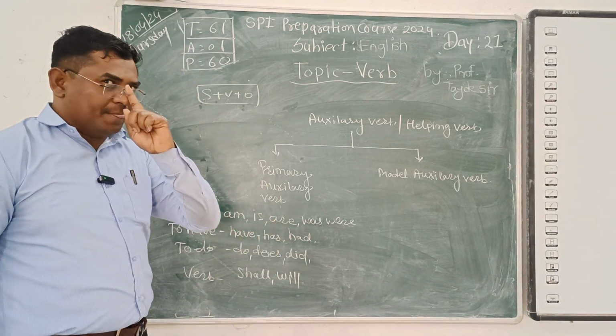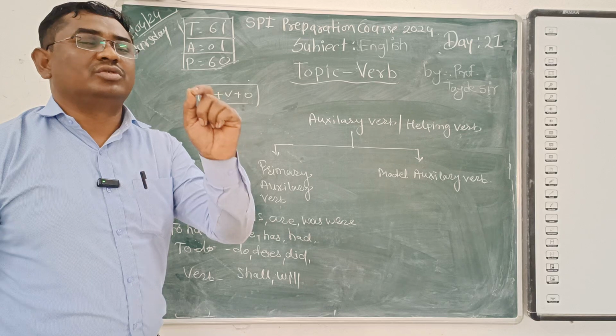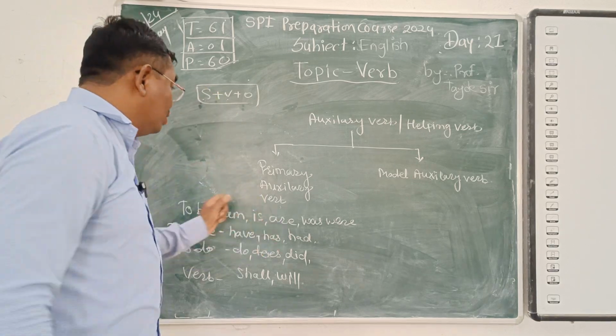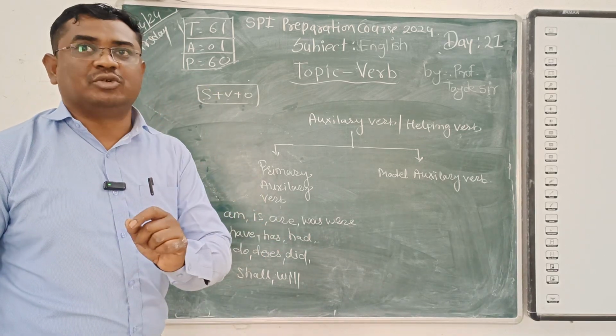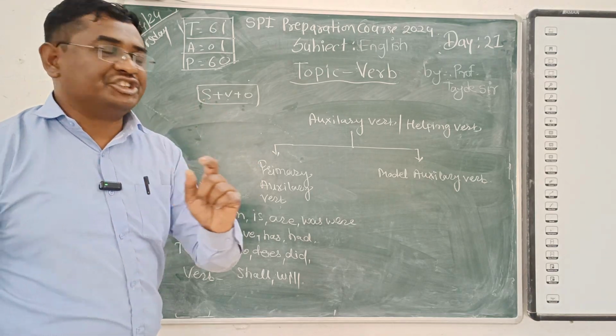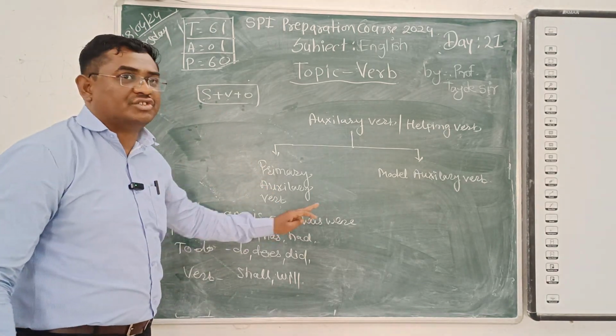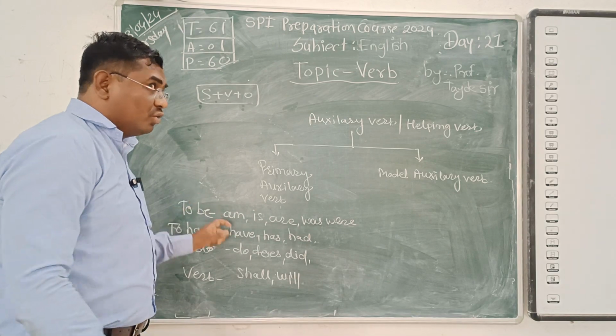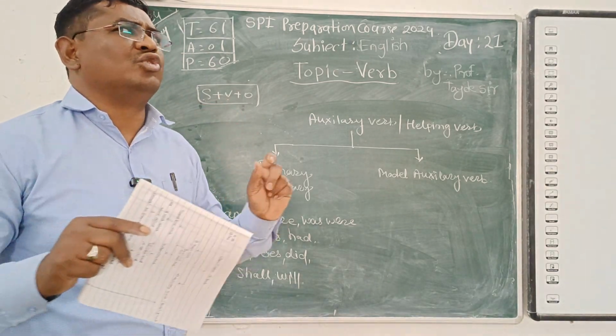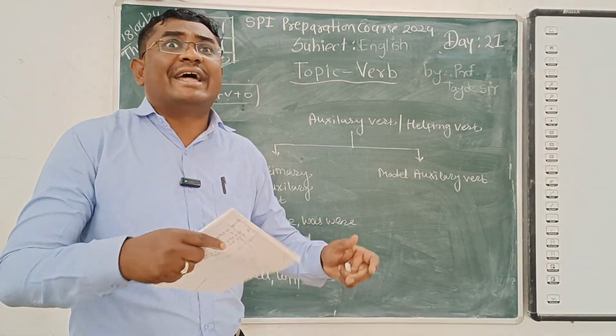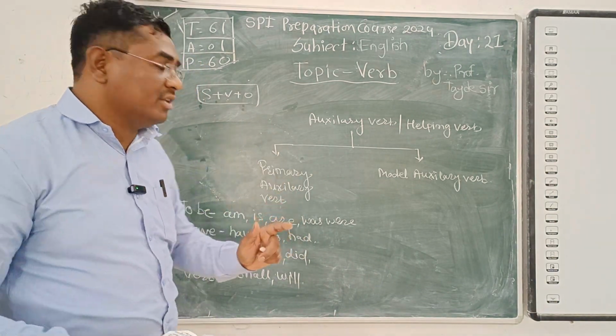So many times, up to the 10th standard, your English teacher has told you to be chart. What is that to be chart? To be transformations means am, is, are, was, were. Then to have: we keep in our mind only to be, but you have to get the whole knowledge.